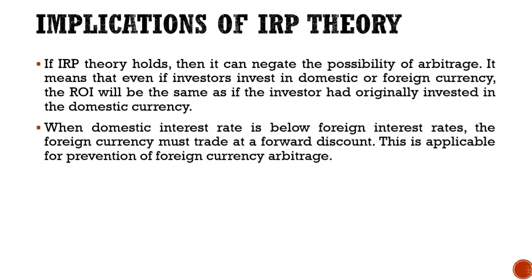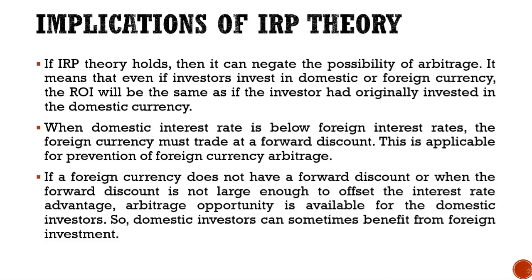Second, when the domestic interest rate is below foreign interest rates, the foreign currency must trade at a forward discount. This is applicable for prevention of foreign currency arbitrage. Third, if a foreign currency does not have a forward discount, or when the forward discount is not large enough to offset the interest rate advantage, arbitrage opportunity is available for the domestic investors. So domestic investors can sometimes benefit from foreign investment.